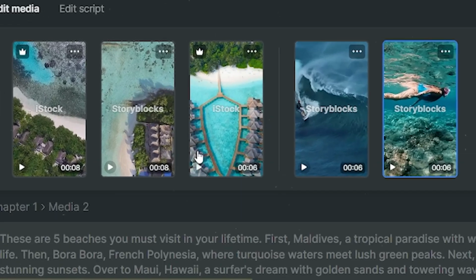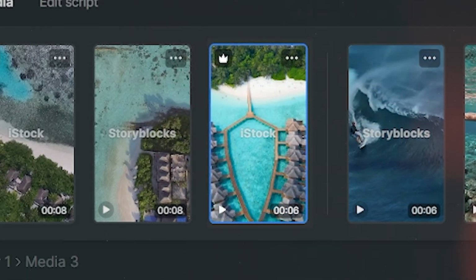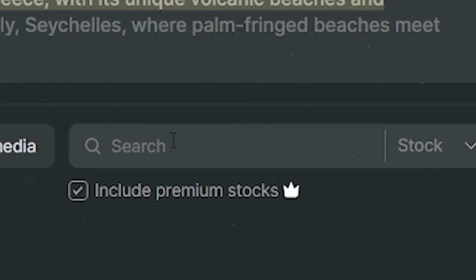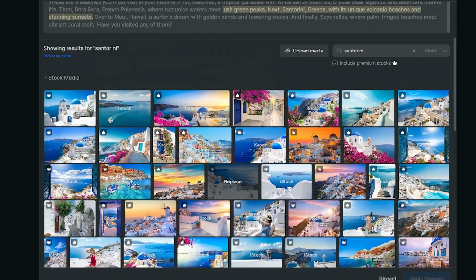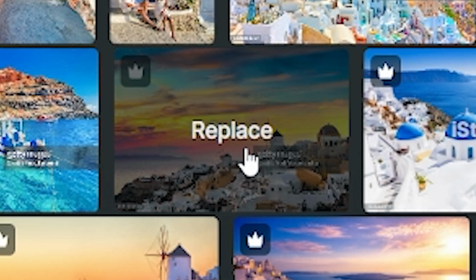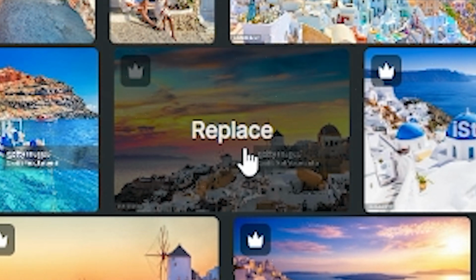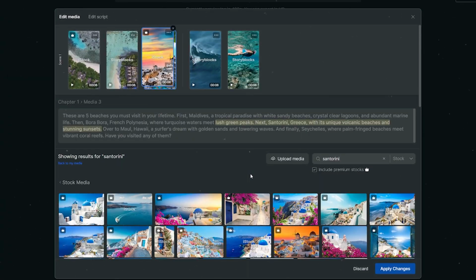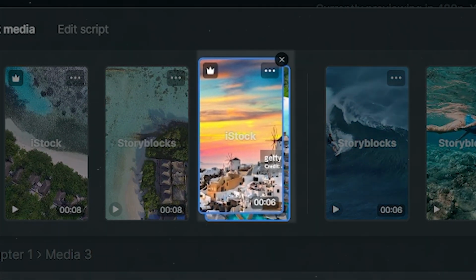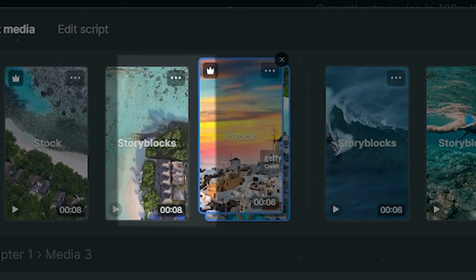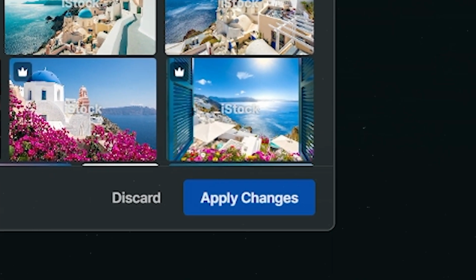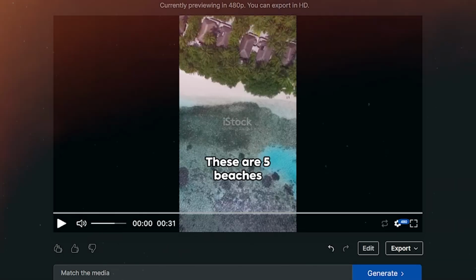For example, here we want an image or video clip of Santorini. So I'm going to go ahead and type Santorini in the search box. The script also talks about sunset. So I want to find a clip with a sunset, and then once I find it, simply click on it and you will see that it gets placed on top of the original, meaning that it has been replaced. And I can do this for as many clips that I want. Then simply hit apply. And now let's take a look at the final results.